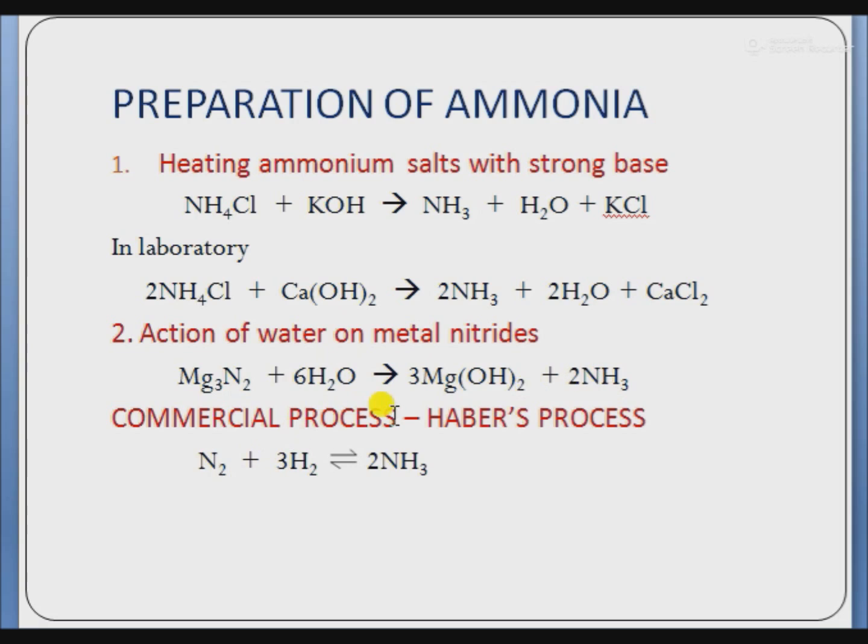Next is a commercial process for manufacturing of ammonia, and this process is called Haber's process, in which nitrogen gas reacts with dihydrogen gas to produce ammonia gas. It is a reversible reaction, and this reaction is exothermic, means the delta H for this reaction is negative. Energy is released during this reaction.